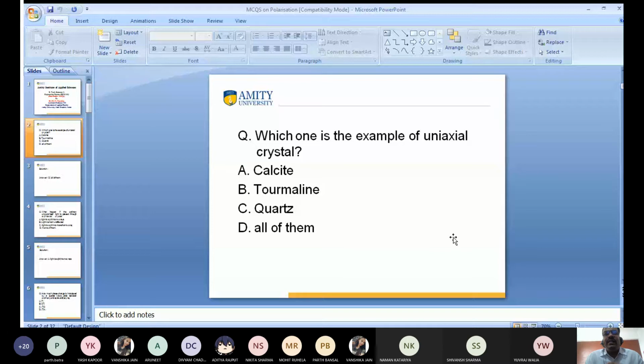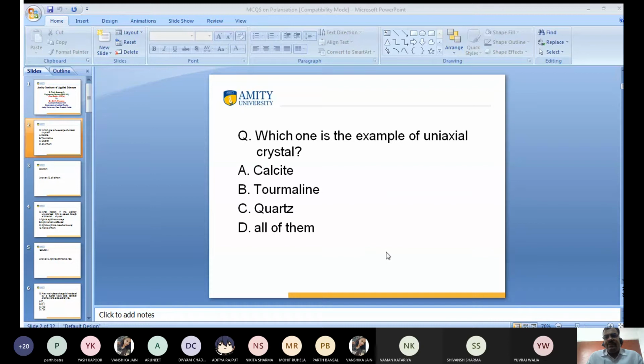Which one is the example of uniaxial crystal? Please listen to the question carefully first, then answer. Calcite, tourmaline, quartz, all of them. All of them, sir.